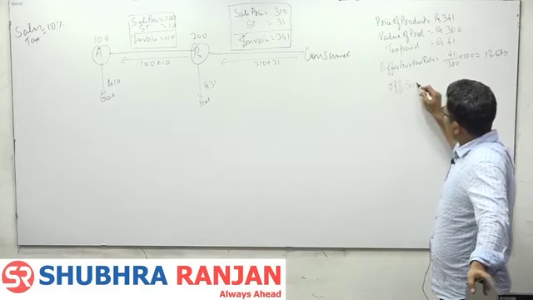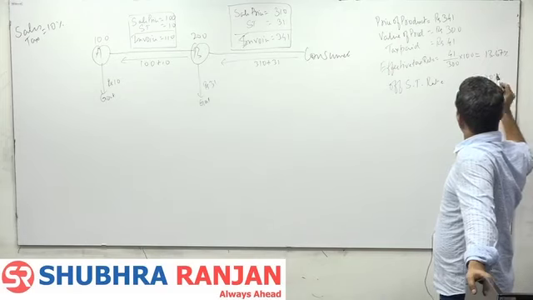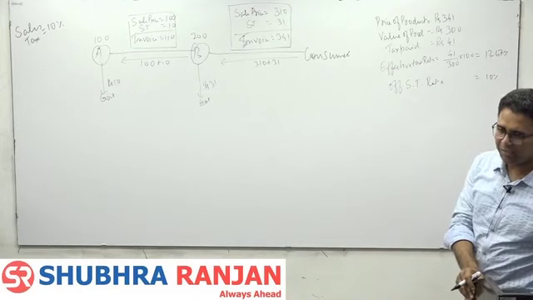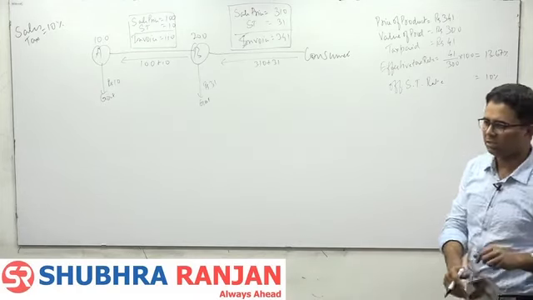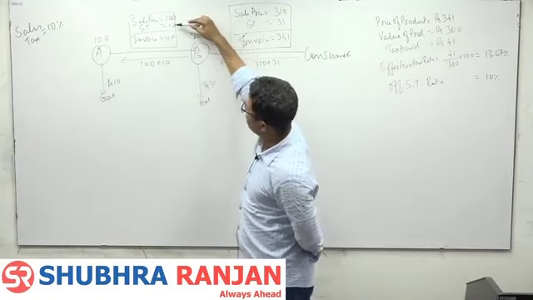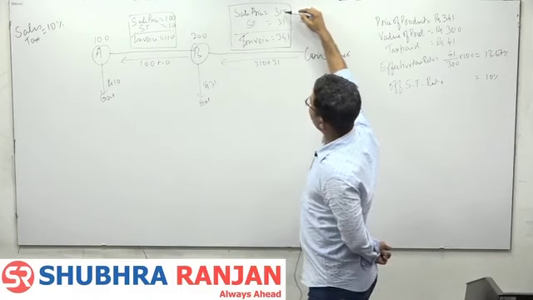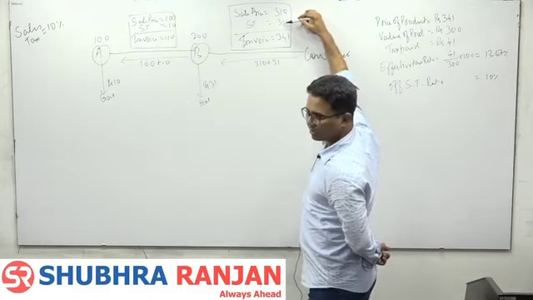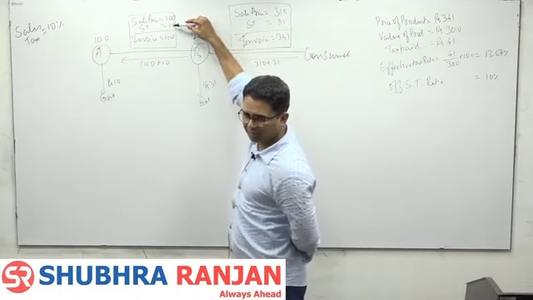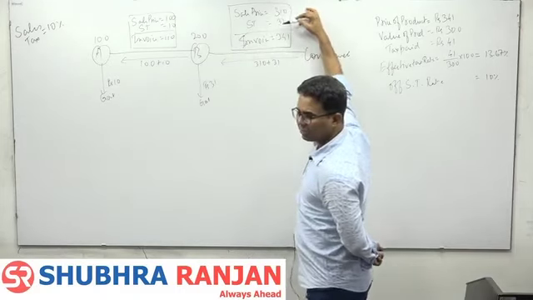Official sales tax rate. Effective tax rate is higher than the official sales tax rate. Why? Two reasons. Effective tax rate is higher because this 10 rupees tax is included here, and on that tax again sales tax 10% is being taxed, tax on tax. 100 rupees tax has been imposed. Now this 100 rupees again here and again tax is imposed.